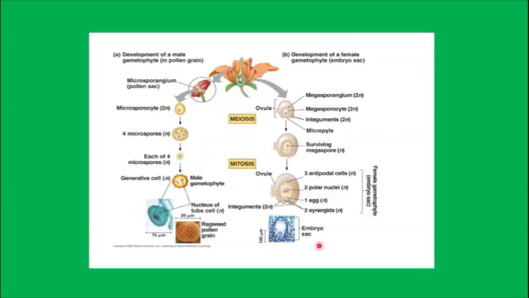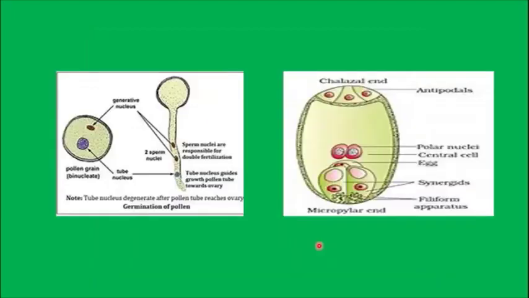I told you that only at maturity of the embryo sac, the two polar nuclei will fuse to form a diploid nucleus. Then let's see again what I had already told you. This is the pollen grain, with the generative nucleus and the vegetative nucleus, also known as the tube nucleus, which helps the tube to grow inside the ovary. This is the binucleate pollen grain. Here also, in the exine, there is a place where sporopollenin is not covered, that is the germ pore, from where the pollen tube germinates once it lands onto the stigma.